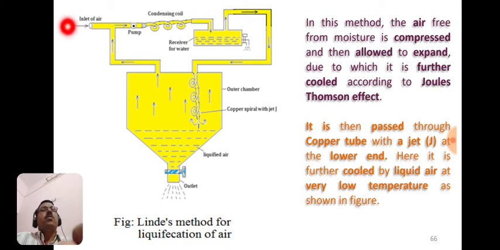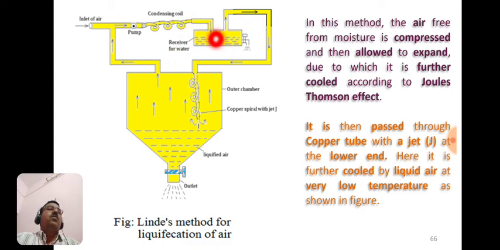Now from this end the air is passed. This is the inlet of air. It is then compressed; here is the pump, or we can say the compressor. This air or gas is compressed and it is then allowed to pass through this condenser or cooler. Here is the receiver for water.